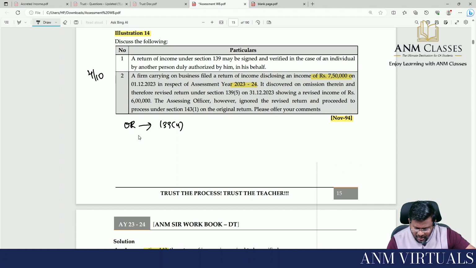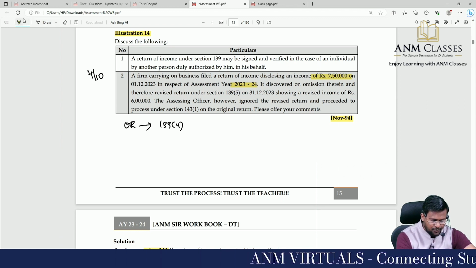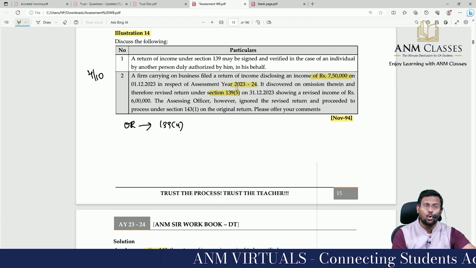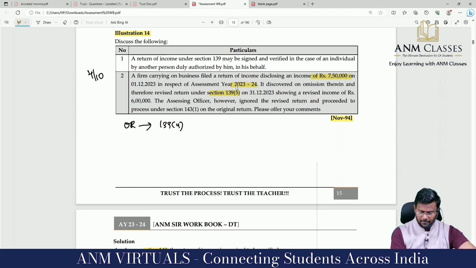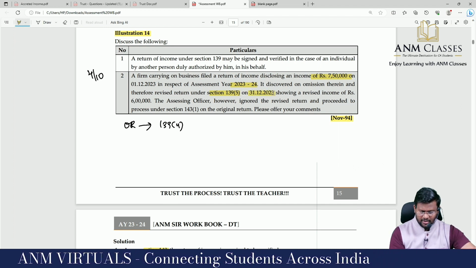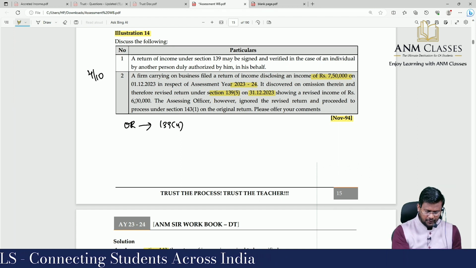It discovered an omission therein and therefore revised under section 139(5). We know that ROW: revision, omission or wrong statement. On 31/12/2023, because that is the last date for revising a return, showing a revised income of rupees 6 lakh.